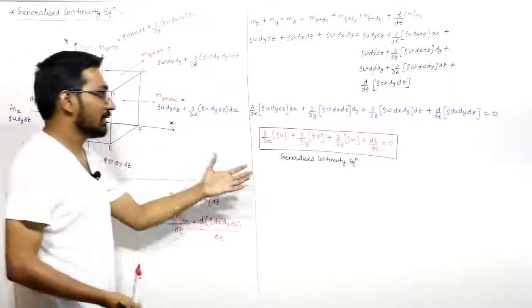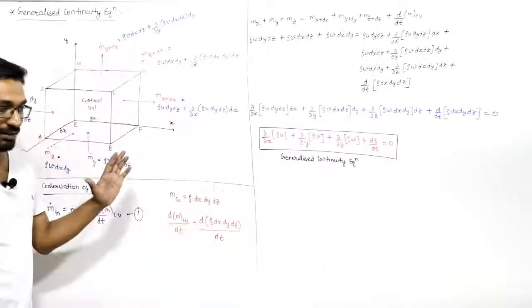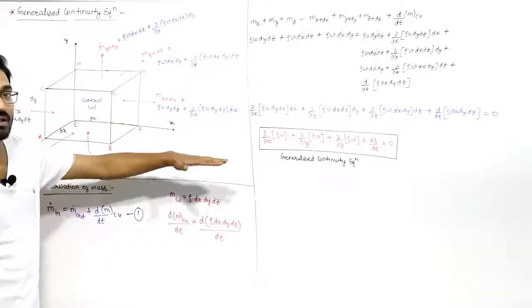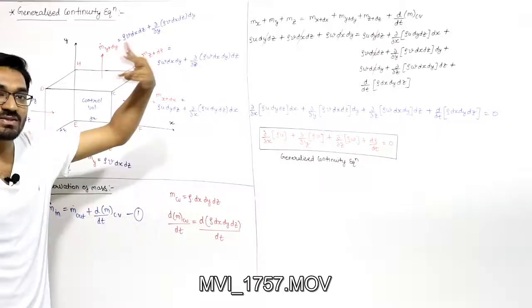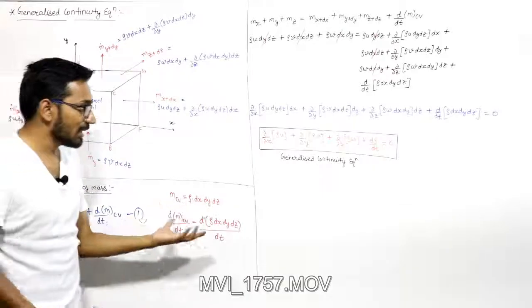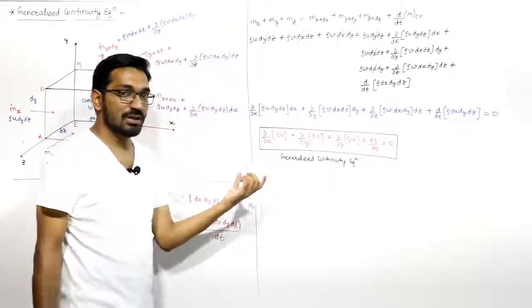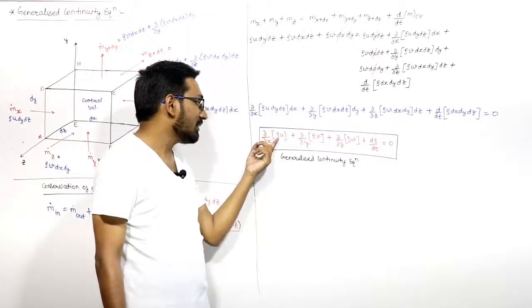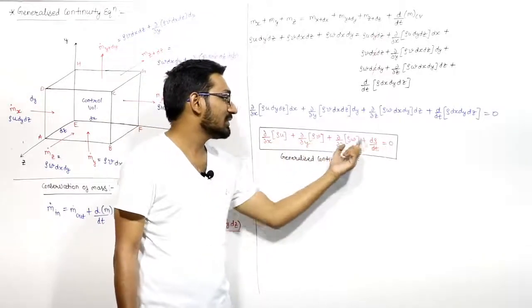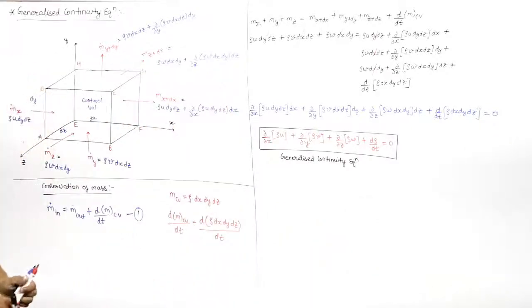Up to this point we took no assumption, whether the flow may be steady, whether the flow may be unsteady, it may be anything. We are not taking any assumption till this equation. So this equation is valid for steady, unsteady, compressible, incompressible. You can see from here we have the time component also there, that means it can apply for steady or unsteady both. And densities are varying. I'm not saying densities are constant. Densities are inside the differential term, so that means densities are varying, so it can apply for all cases. So you have to remember this equation.